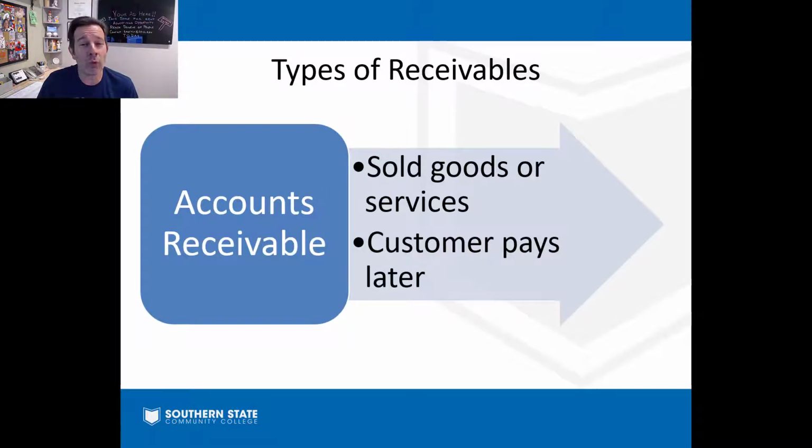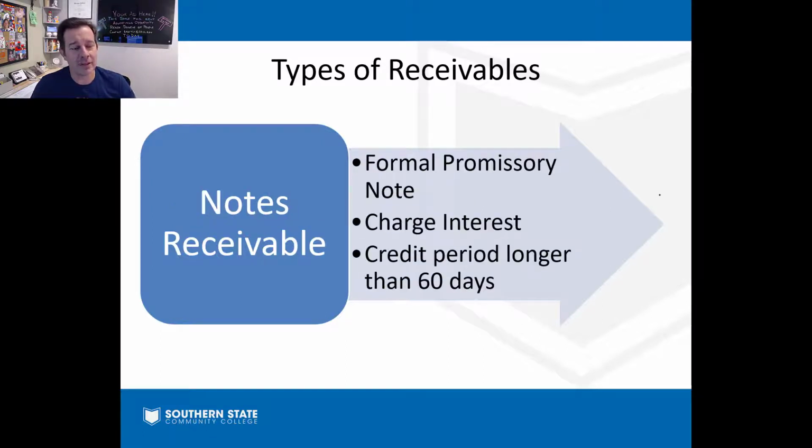We know about accounts receivable. That was really the one we learned about in solid footing. We sell something on account, and the customer pays later on. No different. I taught you right the first time. You don't have to worry about that anymore. You know what it is. But we haven't really talked about notes receivable. A note receivable involves a formal promissory note. Accounts receivable isn't really formal. It's just kind of an informal credit you've extended, and the customer can pay in 30, maybe 60 days.